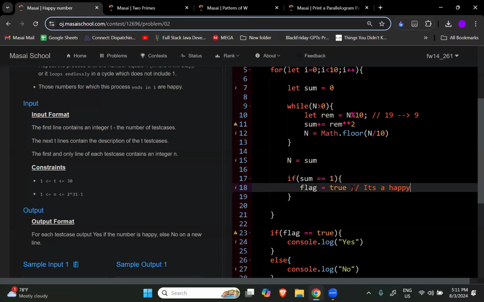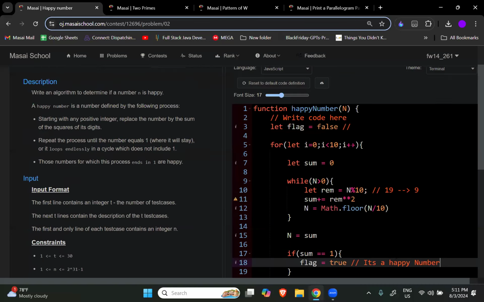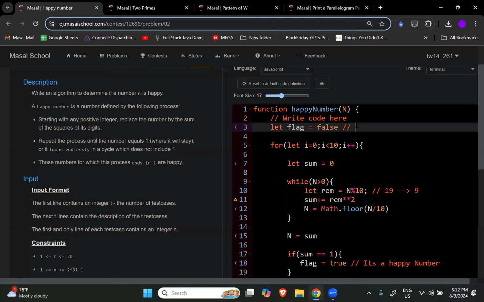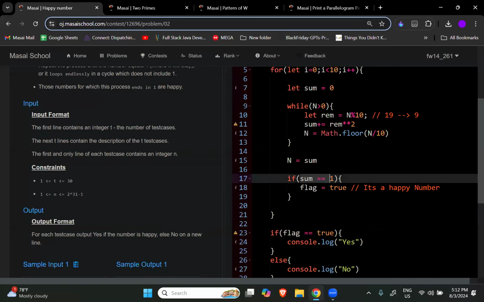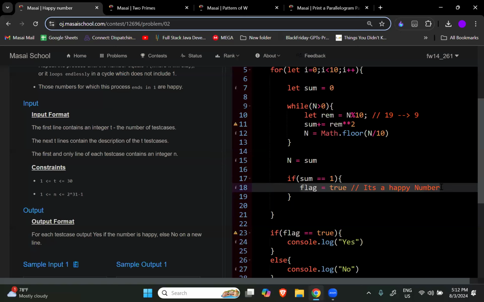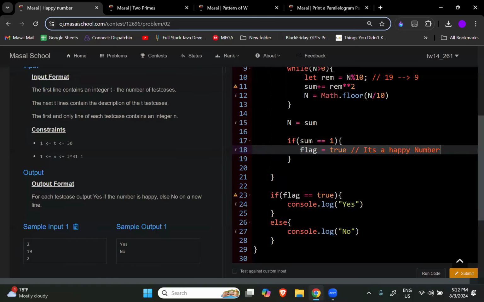So that is what I am doing here. And at the starting, I'm assuming it's not a happy number. This is what I'm assuming at the start. But whenever I find out ki, yeah, the sum is 1, then I will say, yeah, it's a happy number. Got it?